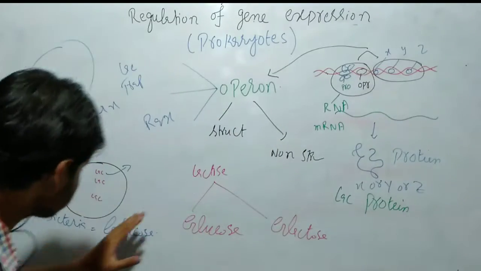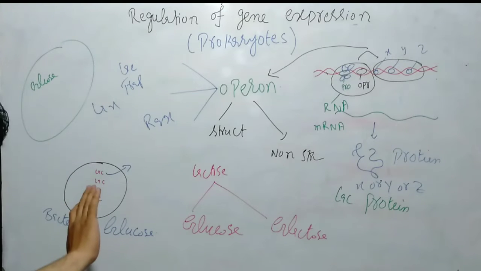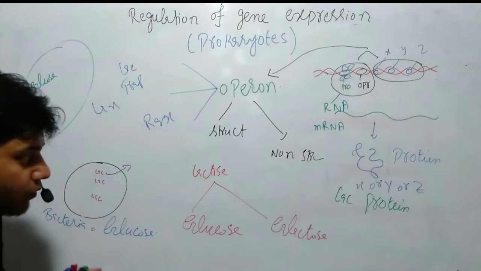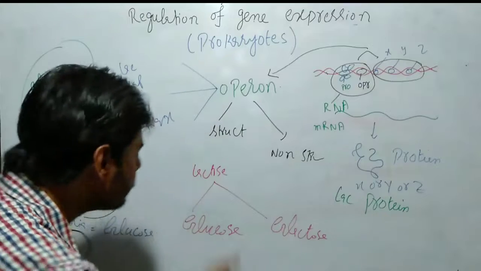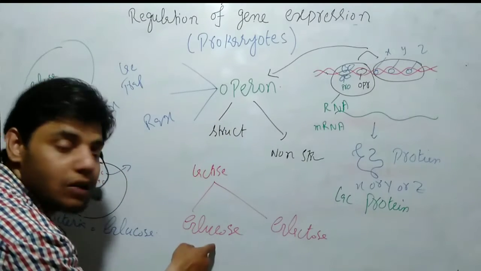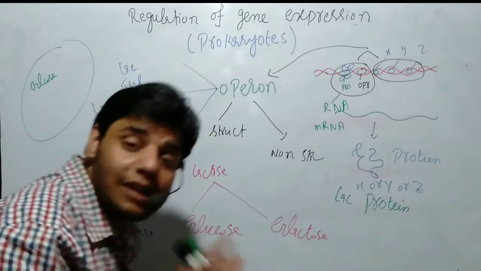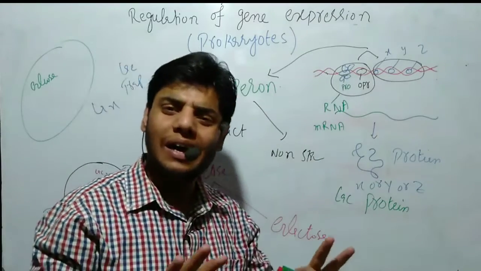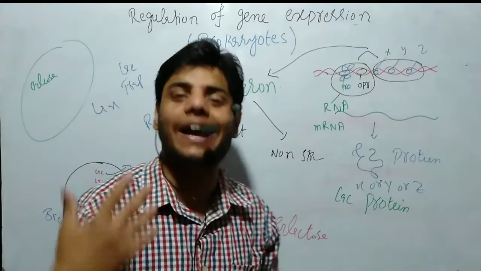Why? Because glucose is already present in the medium, so the bacterial cell uses it. The lac protein is only important to break down lactose to produce glucose. If glucose is already present in the medium, this lac protein is actually extra.